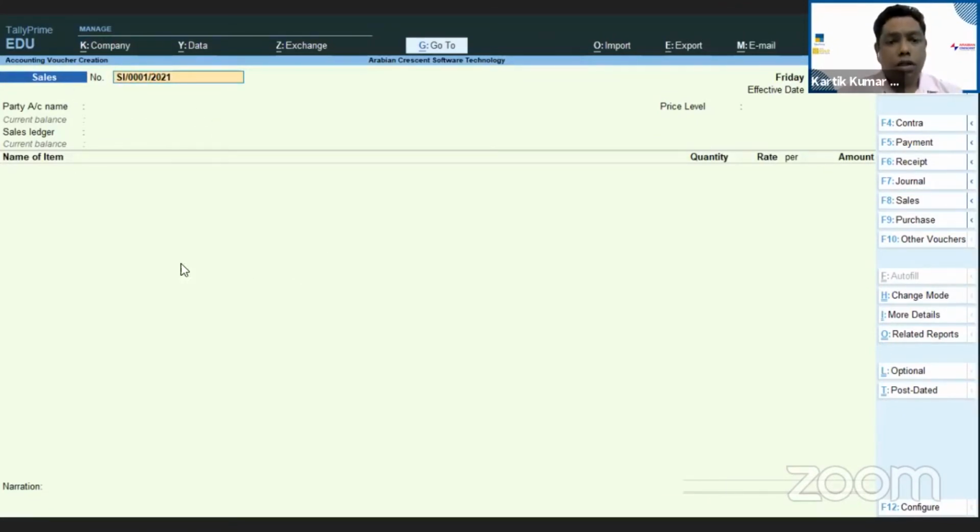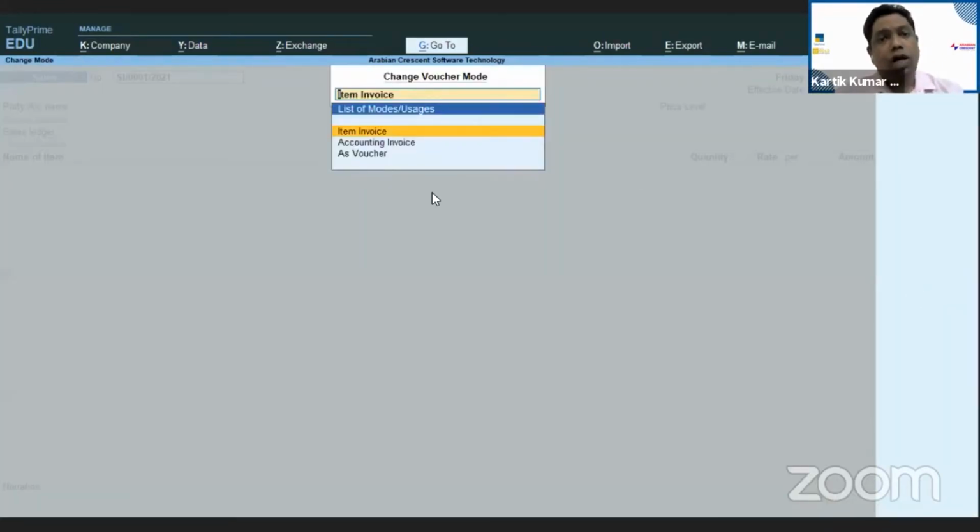Perfect. So now this is the way you can change your voucher numbering format. These are the major requirements which each and every client is asking us, and a very important format, since we are in the sales invoice only. And I would like to introduce 3 more invoice formats, that is item invoice, accounting invoice, and as voucher.